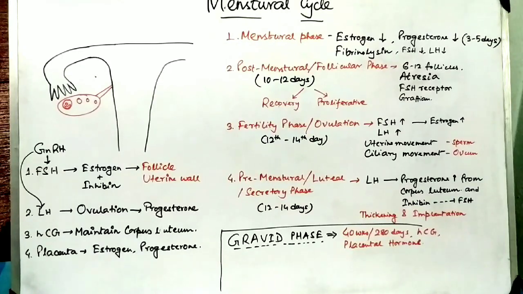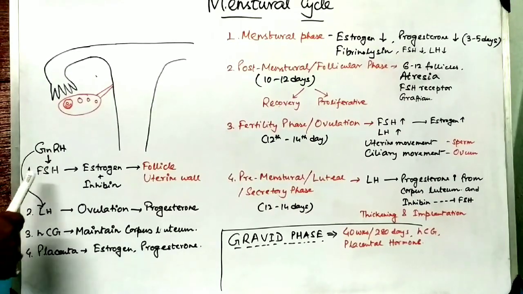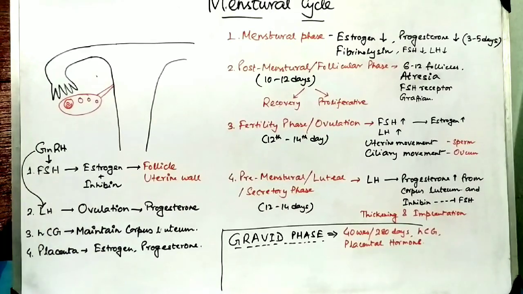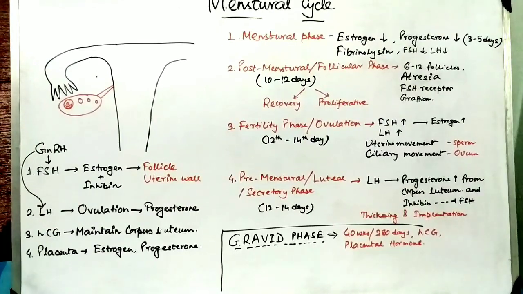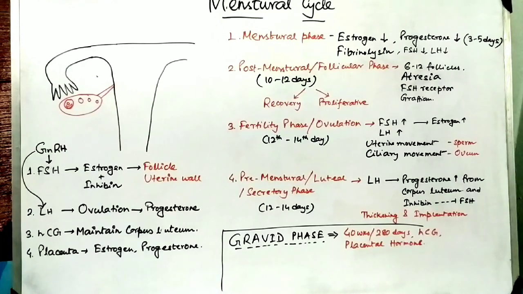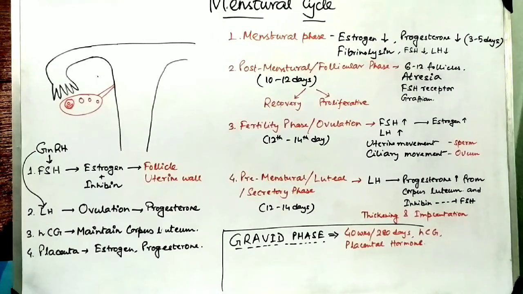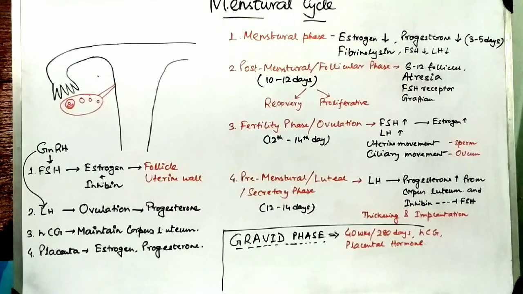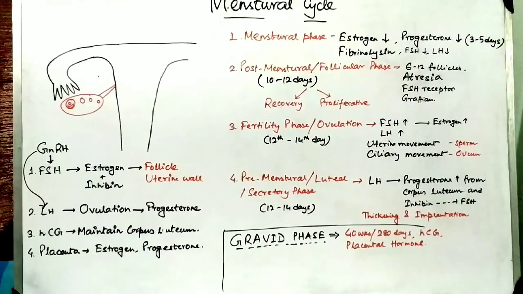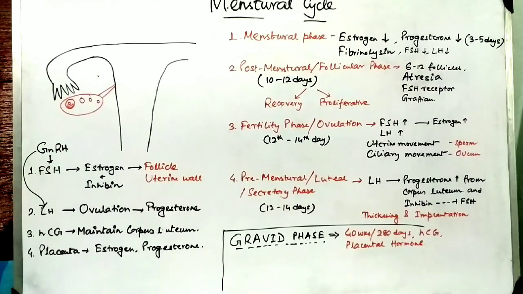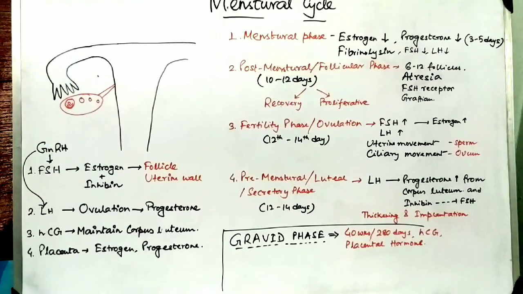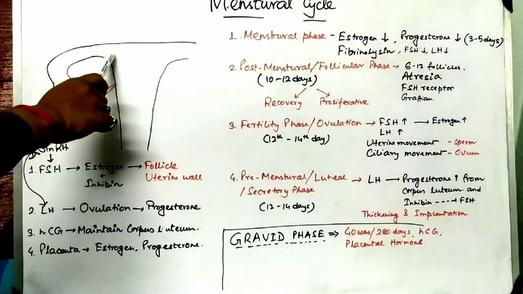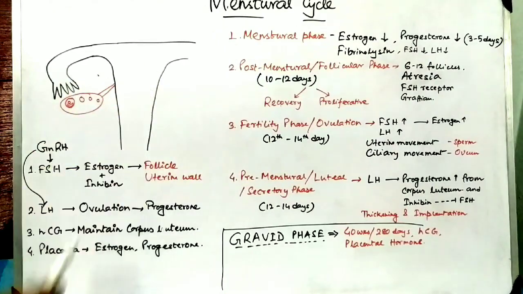During the proliferative phase, FSH and estrogen both help in the proliferation, that is the development of different types of glands and blood vessels inside the uterus. So the blood vessels, different types of glands, mucous linings, etc. gradually develop in the uterus. So simultaneously the Graafian follicle develops and the uterine wall gradually matures.